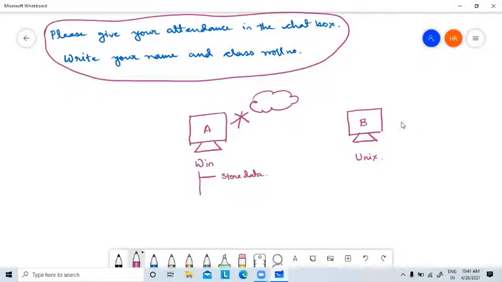So what is the purpose? What is the use of this computer? Number one, it will be used to store data. Number two, it will be used for multimedia operation. I hope you know multimedia. Multimedia means movies, songs, and under multimedia, playing games.